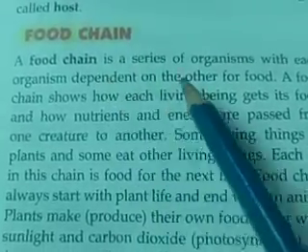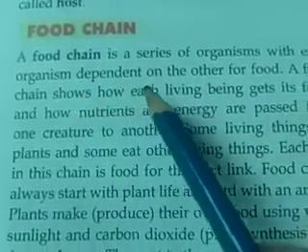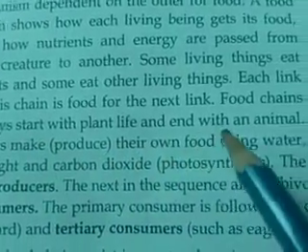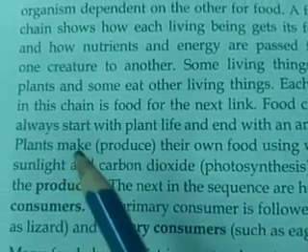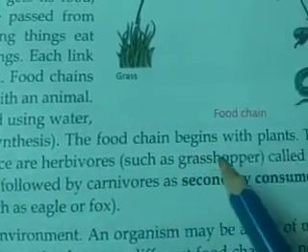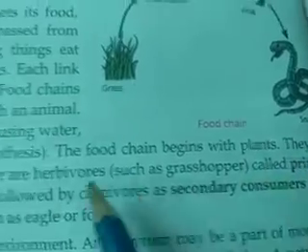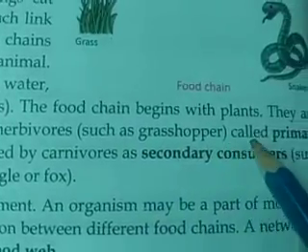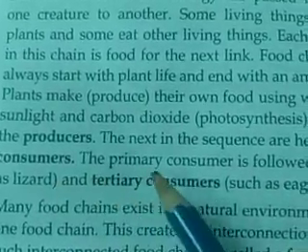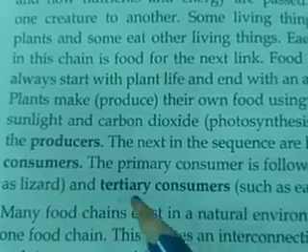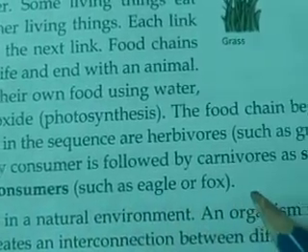Now, food chain. A food chain is a series of organisms with each organism depending on the other for food. A food chain always starts with plant life and ends with an animal because plants make their own food. They are the producers. The food chain begins with plants. They are the primary producers. Next in the sequence are herbivores such as grasshopper called primary consumers. The primary consumer is followed by carnivores called secondary consumers such as lizard, and tertiary consumers such as eagle or fox.